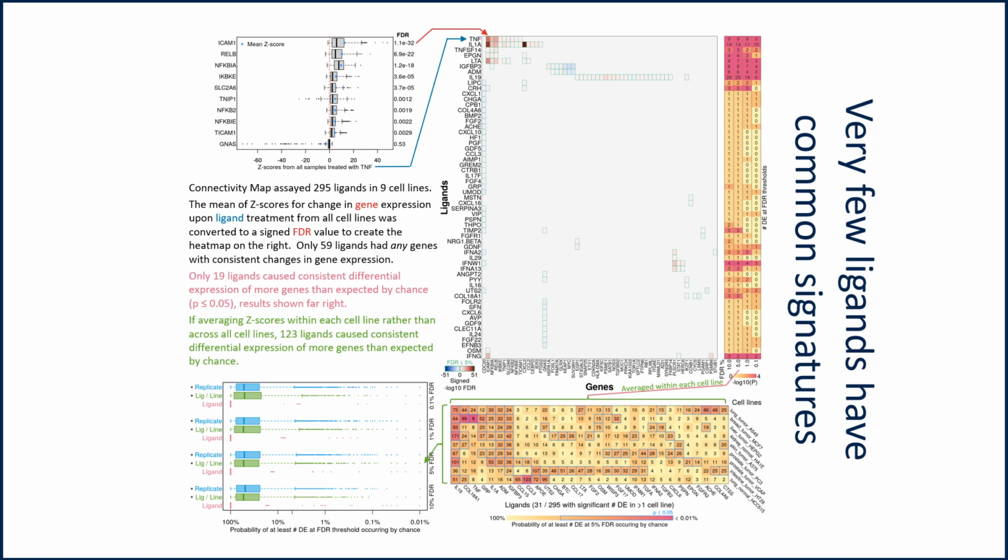The box plot, so that was bottom right, the box plot bottom left is showing the distribution of p-values when testing against the hypothesis that ligands are causing changes in gene expression of more genes than we'd expect by chance, when averaging across all cell lines in red, or within each cell line in green, or specific to each treatment condition in blue. As you can see from the box plot, robust to different FDR thresholds, the connectivity map data suggests that ligand response is consistent only within each cell type.